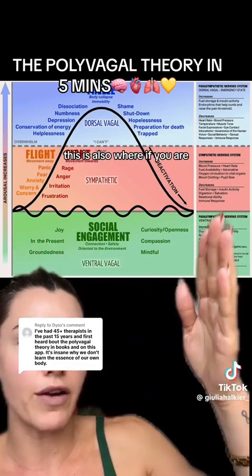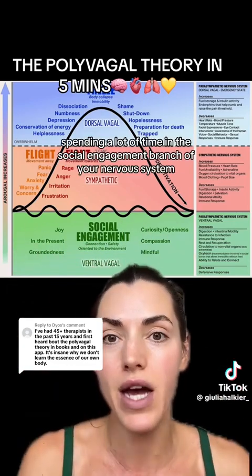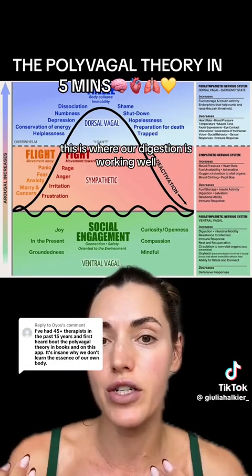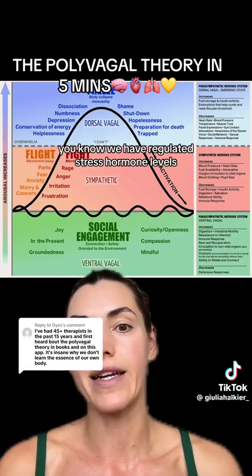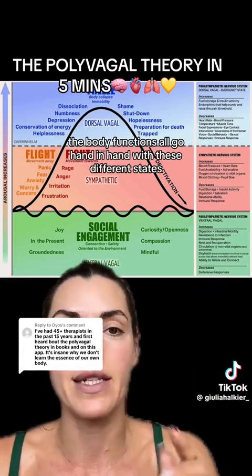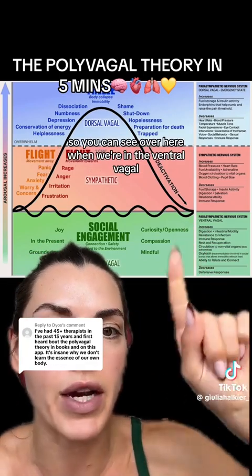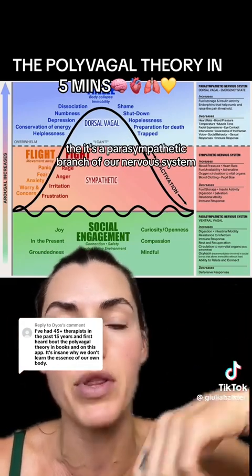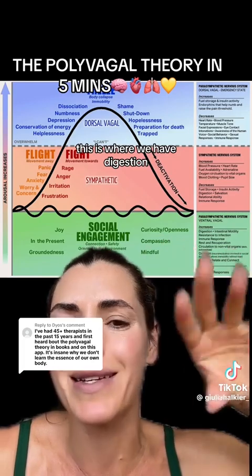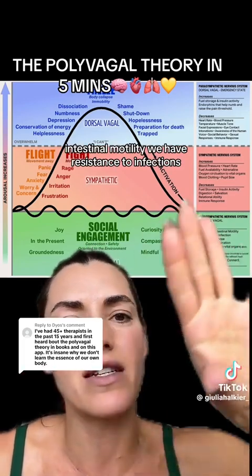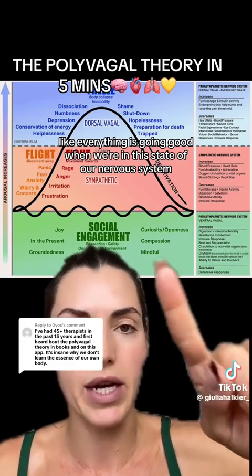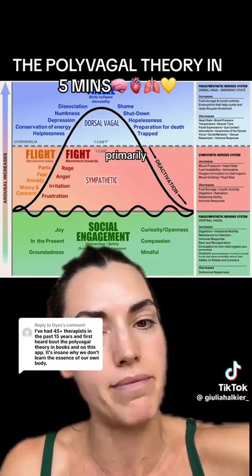If you are primarily spending a lot of time in the social engagement branch of your nervous system, this is where our digestion is working well. We have regulated stress hormone levels. The body functions all go hand in hand with these different states. So you can see over here, when we're in the ventral vagal, it's a parasympathetic branch of our nervous system. This is where we have digestion, intestinal motility, resistance to infections, immune responses. Everything is going well when we're in this state of our nervous system primarily.